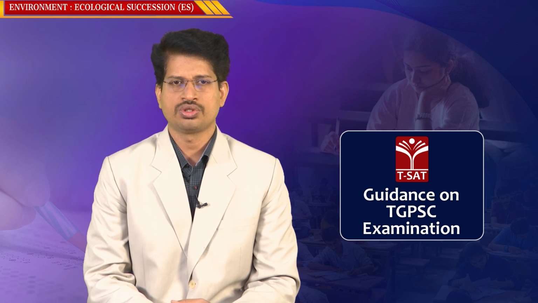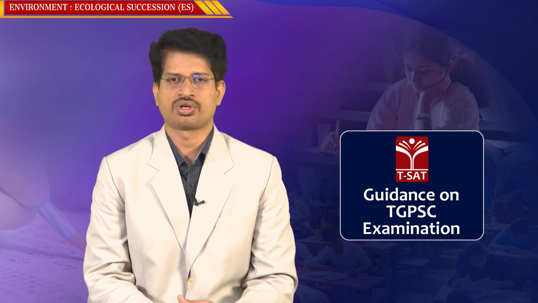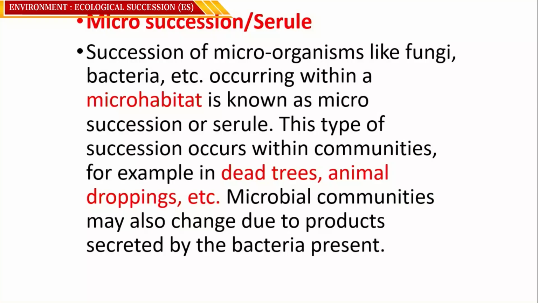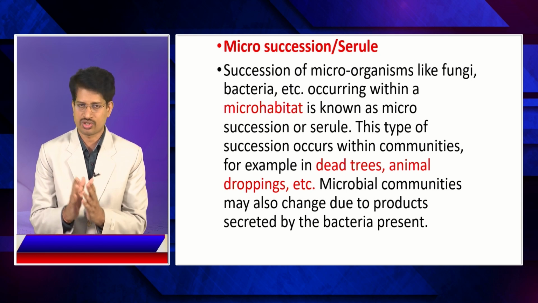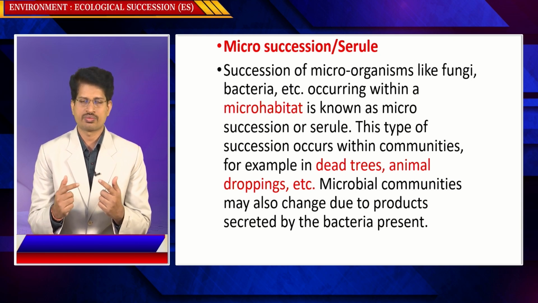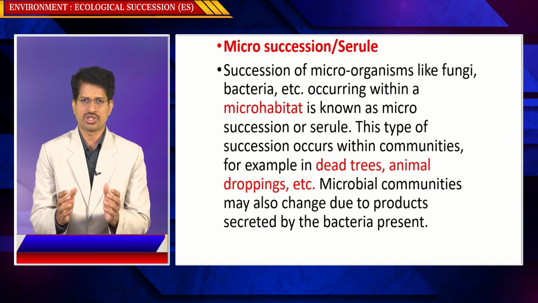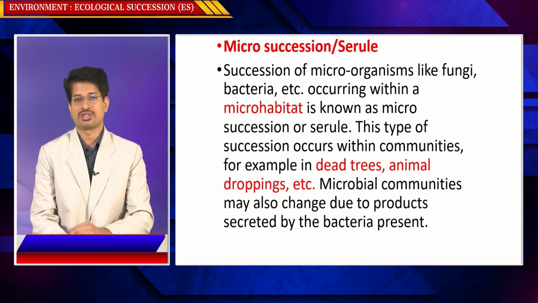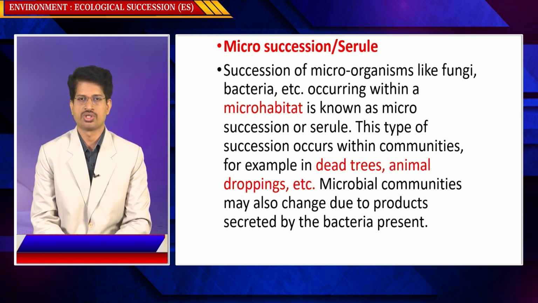So in this context, we need to know what is micro-succession. Succession of microorganisms like fungi, bacteria, etc. occurring within a microhabitat is known as micro-succession. So it is not only the macroscopic organisms like plants and animals that are the result of succession. The microorganisms like bacteria or viruses which are living right now are also the result of succession, which is also described as micro-succession.